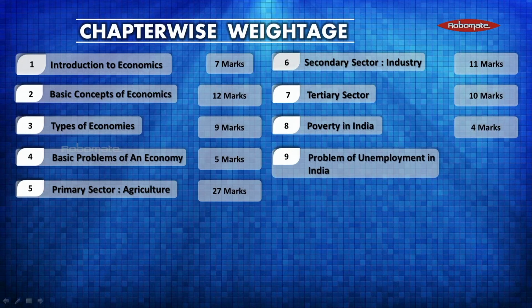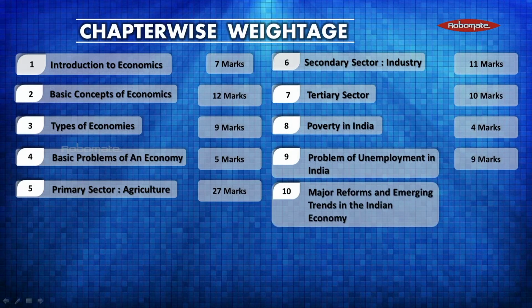The ninth chapter, that is Problem of Unemployment in India, contains 9 marks weightage. The 10th chapter, Major Reforms and Emerging Trends in the Indian Economy, contains 6 marks weightage. Now students, this chapter-wise weightage bifurcation is as per the 2019 specimen paper.